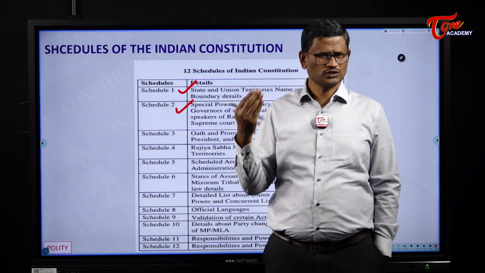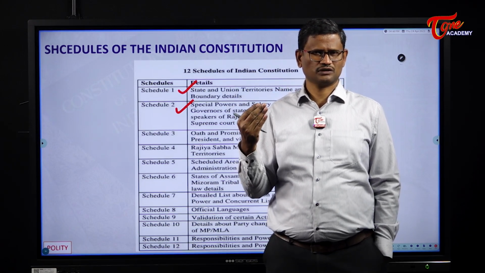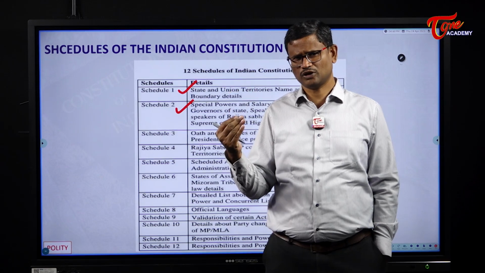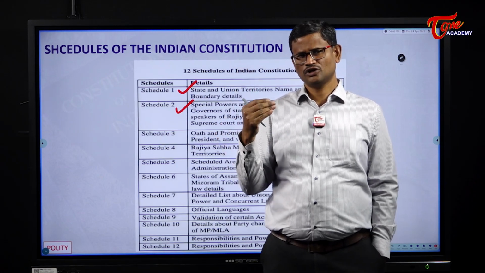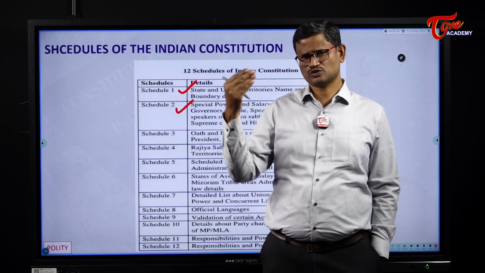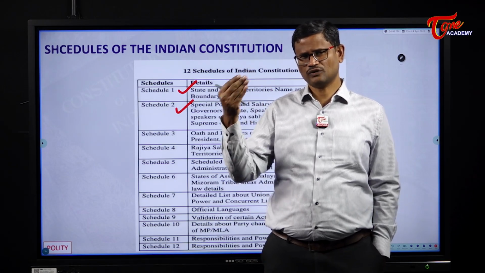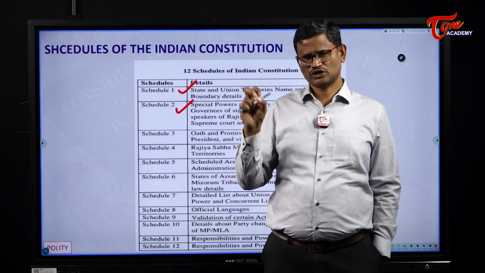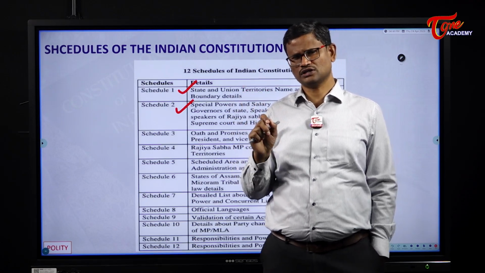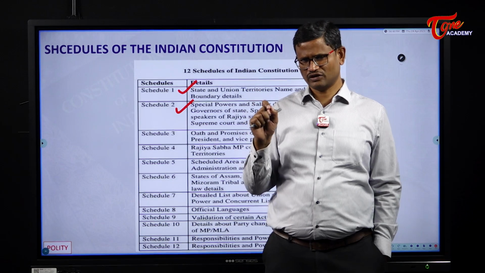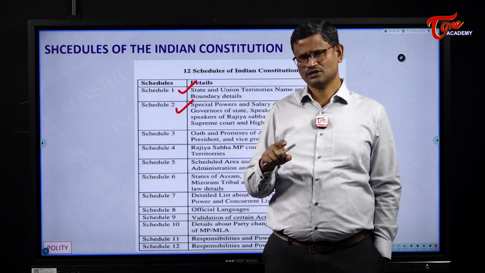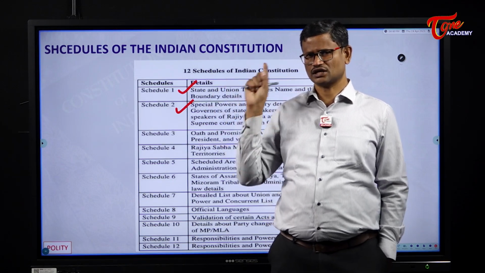With respect to Lok Sabha, we have the Speaker and the Deputy Speaker. With respect to Rajya Sabha, we have Chairman and a Deputy Chairman. With respect to Legislative Assembly, we have the Speaker and Deputy Speaker. With respect to Legislative Council, we again have Chairman and Deputy Chairman. So with respect to all these constitutional authorities, the salaries, allowances and emoluments are discussed in the second schedule.